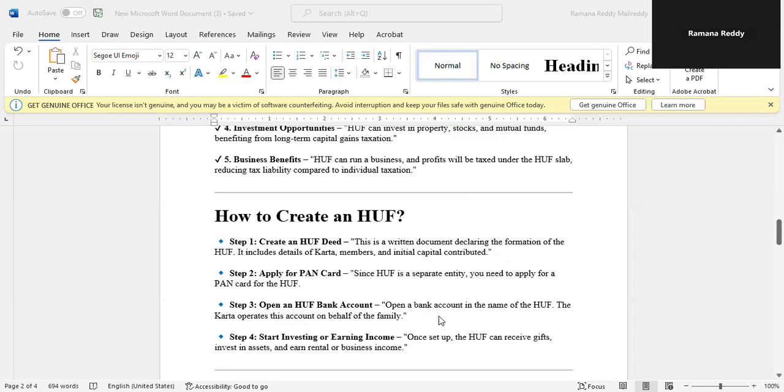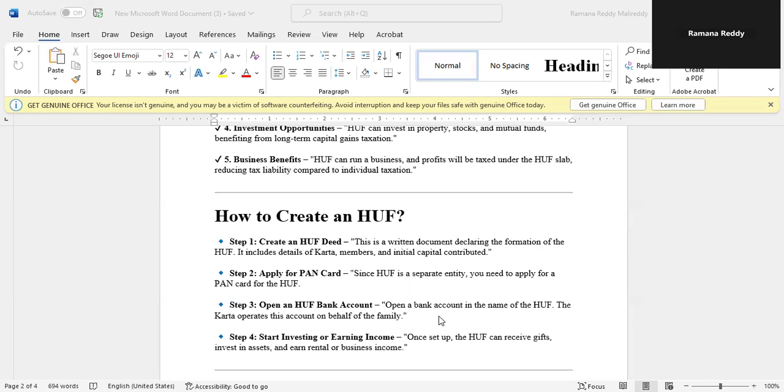So now, how to create an HUF? Step 1: create the HUF deed. This is a written document declaring the formation of the Hindu Undivided Family. The HUF deed includes details of the Karta, details of the members, and the initial capital contribution.